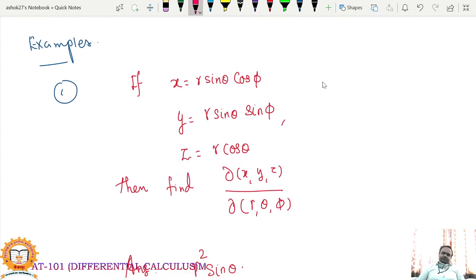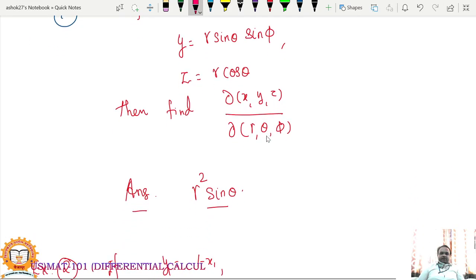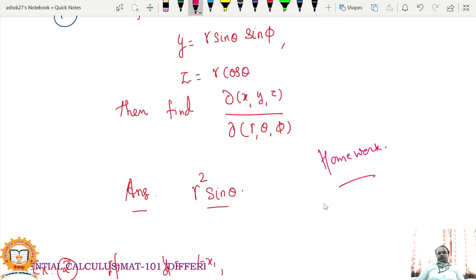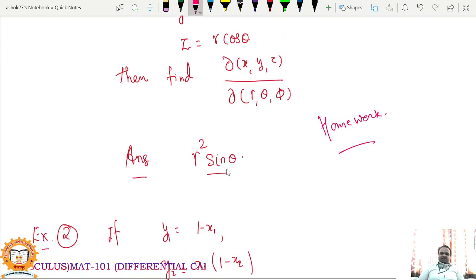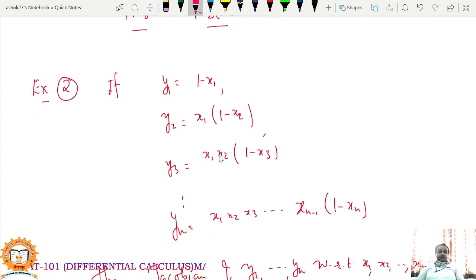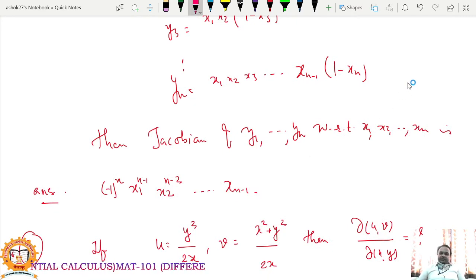Directly you can use the definition of Jacobian and you will find the value of this Jacobian will be r square into sine theta. So you can do it at home. Homework, just try to check. Similarly, the second one: if y1 is a function of x1, y2 is a function of x1, x2, and similarly yn is a function of x1, x2 up to xn, you have to use that remark. Using that remark, you'll directly get the value of the Jacobian equal to this.